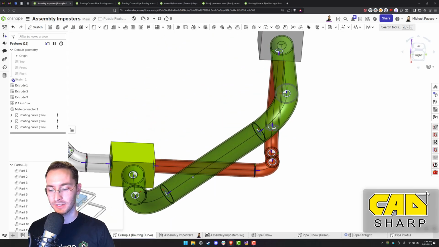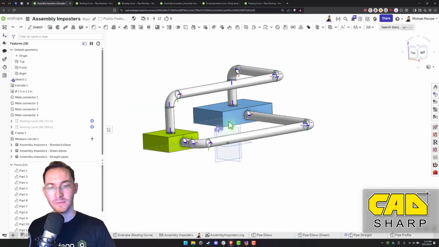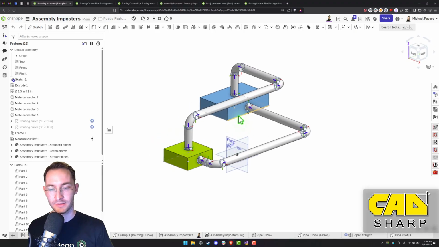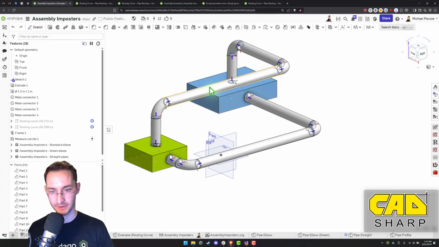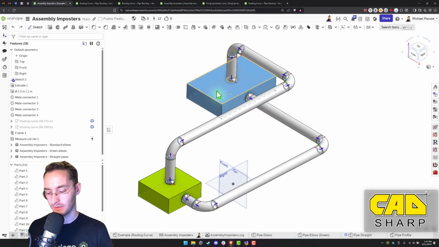Now let's do a manual example. So let's say you had frames or any kind of part, and you didn't need to use the routing curve feature with it.